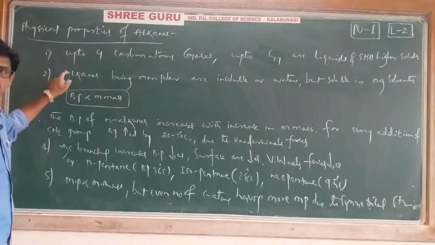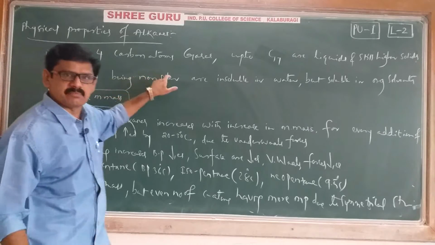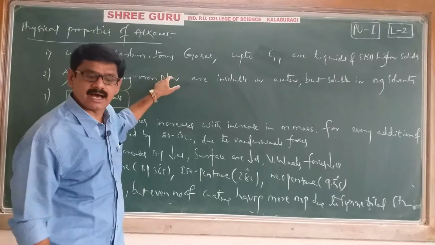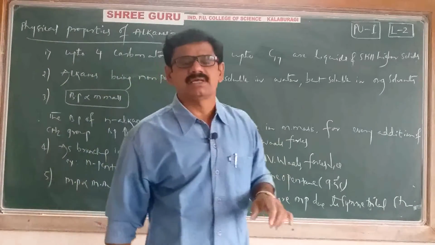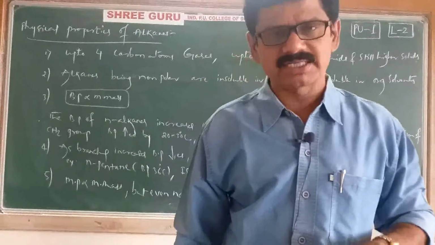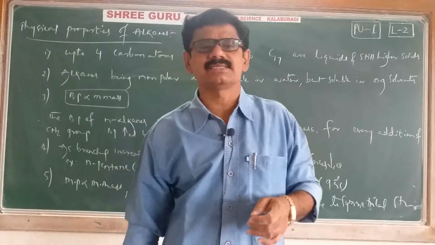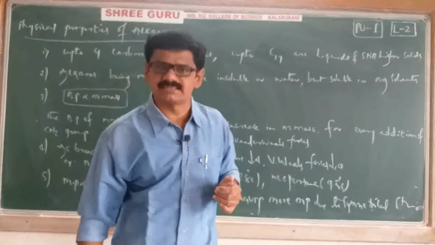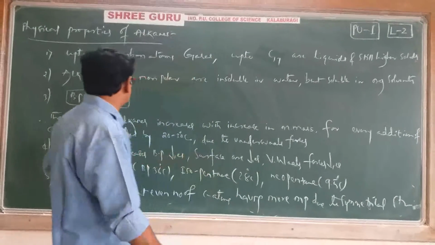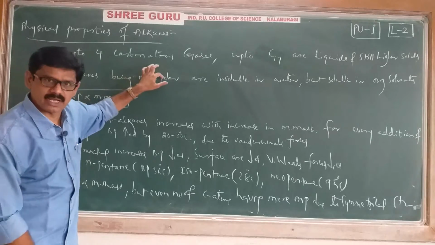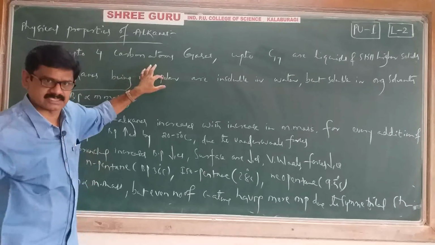Second one, solubility. Alkanes are non-polar molecules. Sir, what is meant by a polar molecule? What is meant by a non-polar molecule? That we have already learned in the chemical bonding lesson. Once please revise that concept. Here remember, alkanes are non-polar: no poles, no charges.